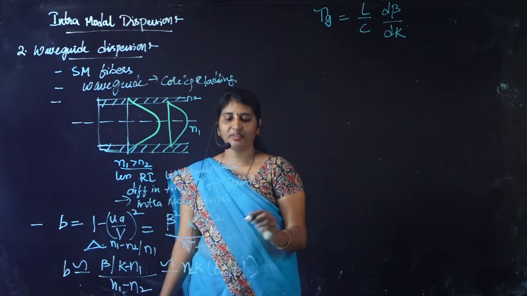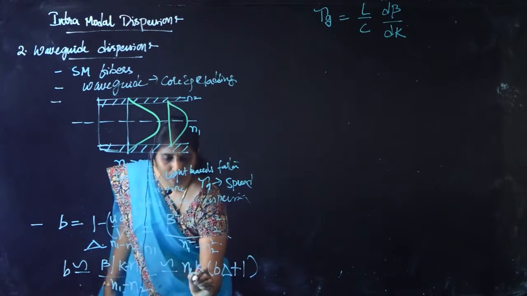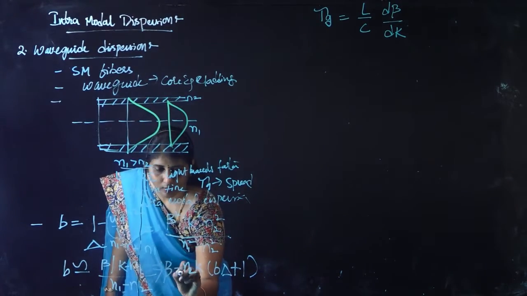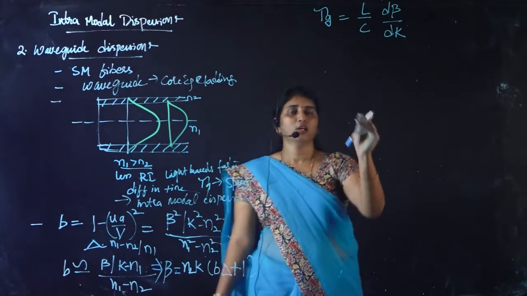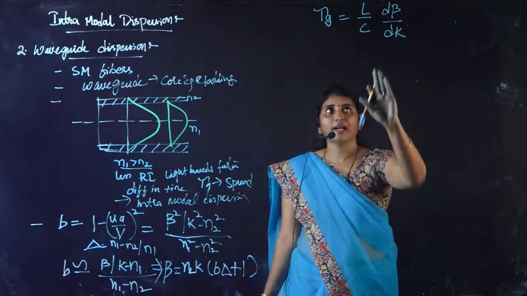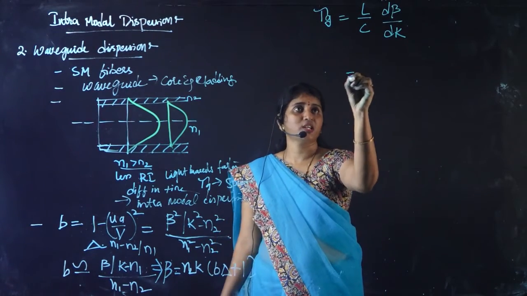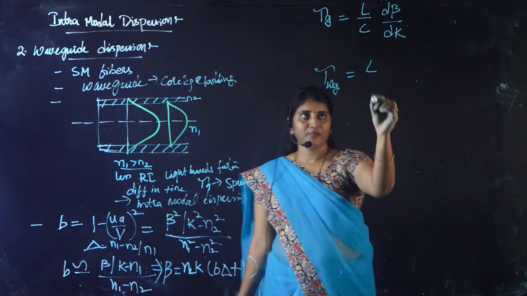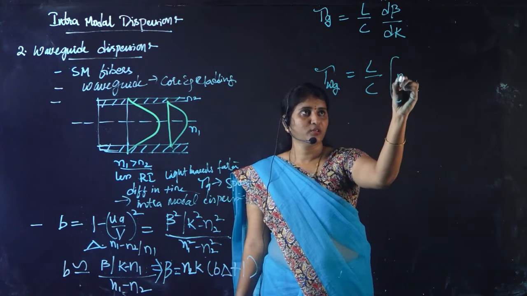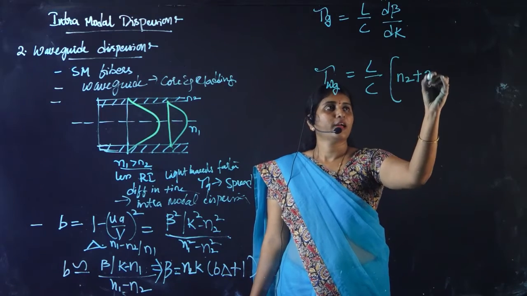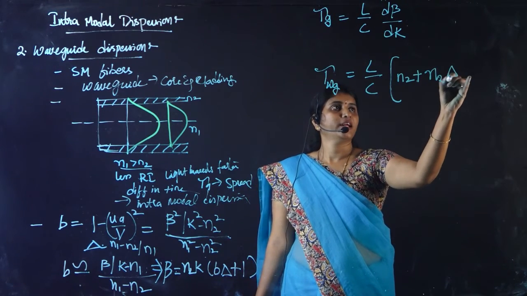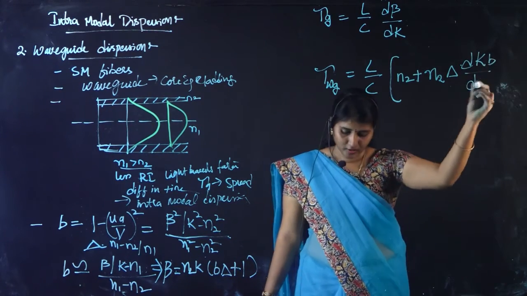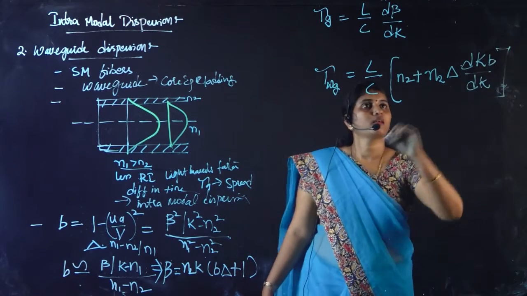On substituting this beta value, which can be approximated as beta equal to N2 k into (b delta plus 1), and deriving the expression, this tau g we can write as the waveguide delay: L by c into (N2 plus N2 delta d(kb) by dk), right.